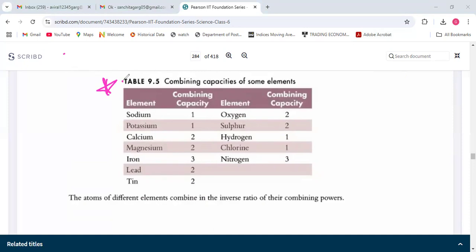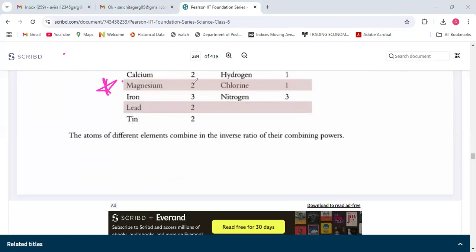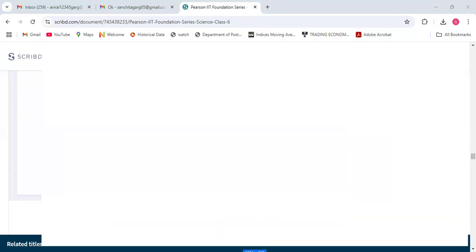Combining capacity... Wait, don't write this, okay? I'm writing on the screen again. I will tell you a trick to find the valency of each and every element, of the first 20 ones. I will tell you. Look,